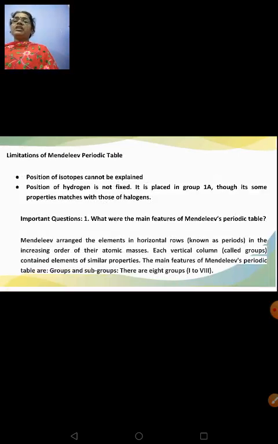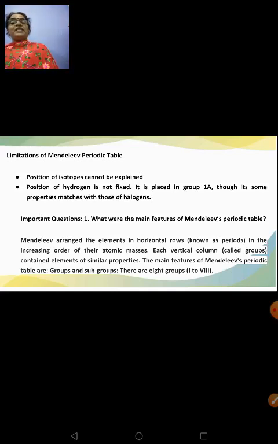Then limitations of Mendeleev's periodic table. The first and the foremost one, when he had arranged the elements in the increasing order of their atomic masses, he should have thought about isotopes, but he did not give an explanation for the position of isotopes. And then the position of hydrogen is not fixed. Why did he give the first position to hydrogen?